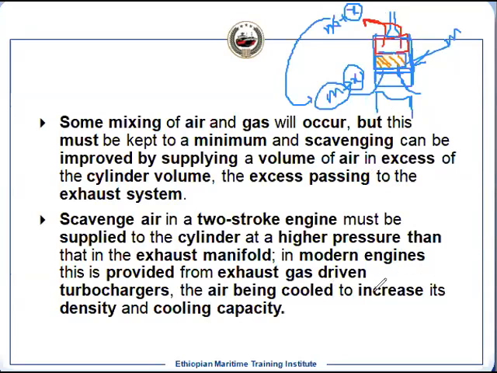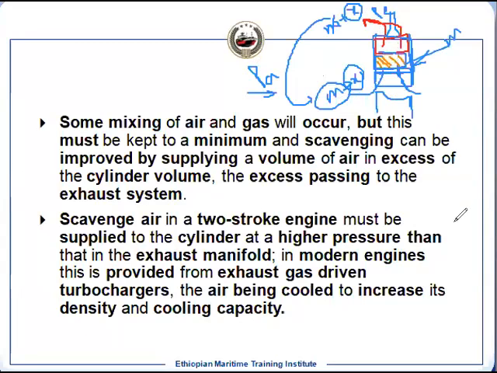Another thing here: when the air is entering the cylinder, its pressure has to be higher than your exhaust manifold pressure, P exhaust. Then only will the flow be in this direction.